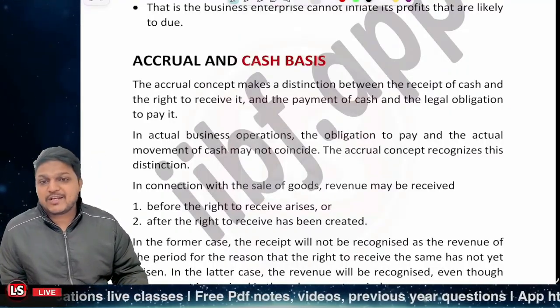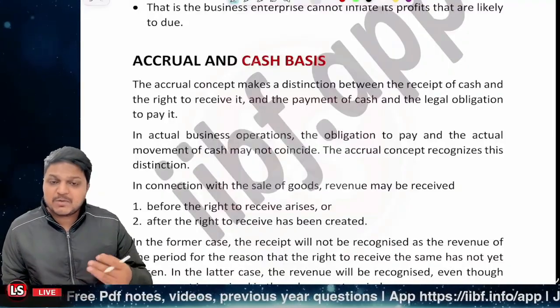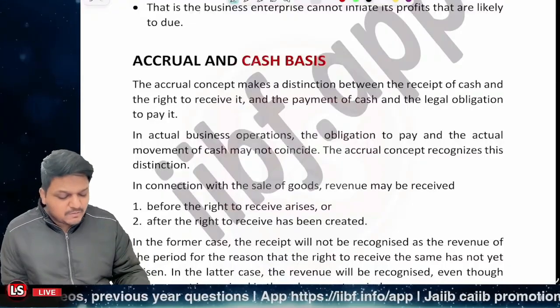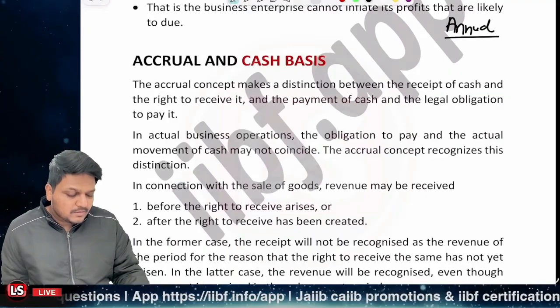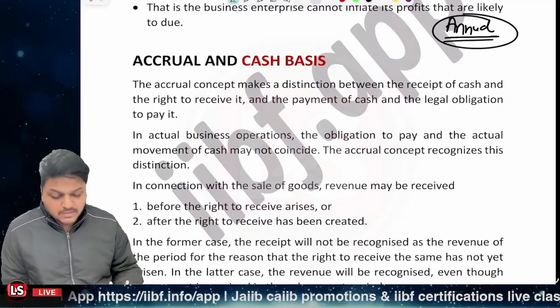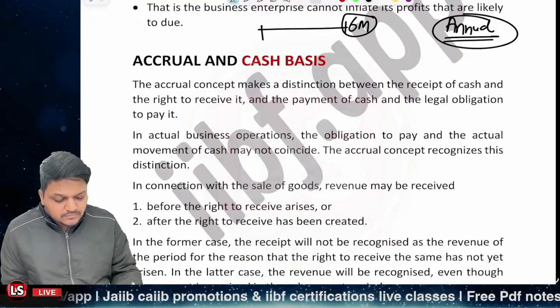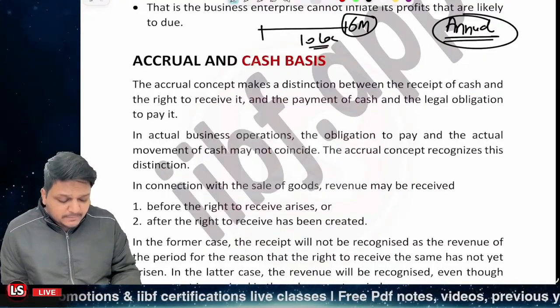Let's say you have 10 crores of deposit with you, you know that you need to pay this much interest to the customer, so you are accruing the interest. Let's say we were paying interest on an annual basis. After 6 months, for this 6 months period, 10 lakh of interest was to be paid.